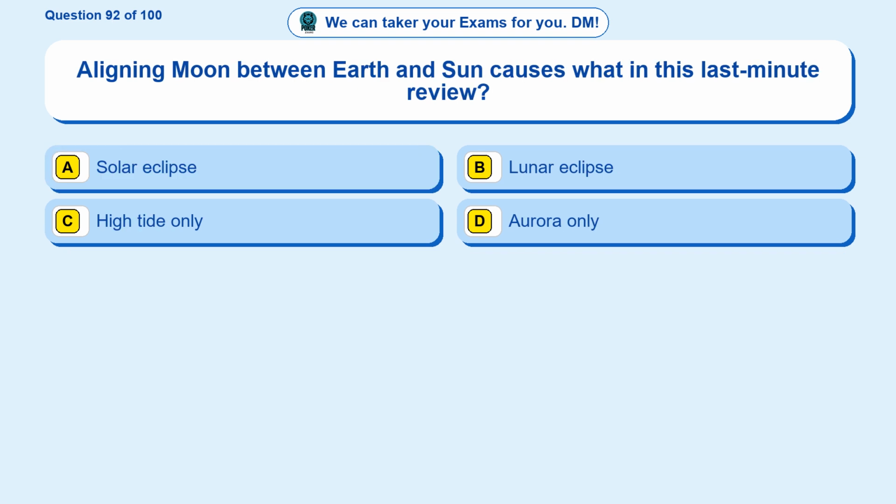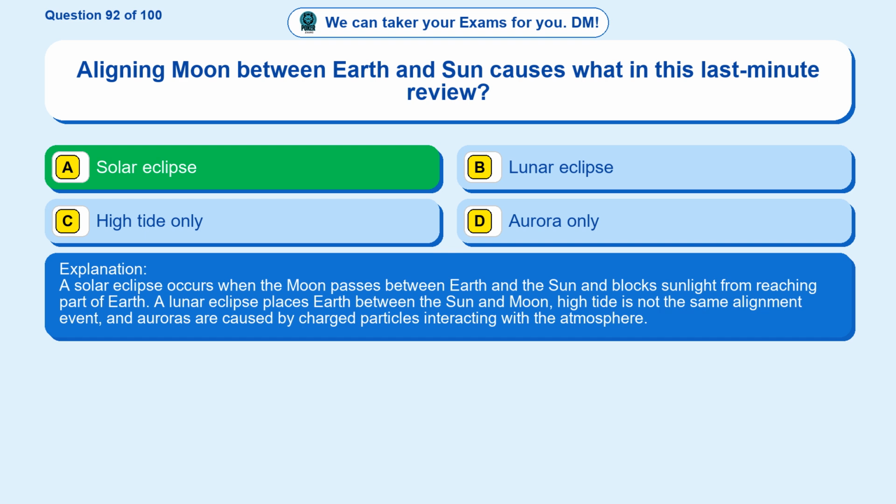Question 92. Aligning moon between Earth and Sun causes what in this last-minute review? Option A, solar eclipse. Option B, lunar eclipse. Option C, high tide only. Option D, aurora only. The correct answer is option A. Solar eclipse. A solar eclipse occurs when the moon passes between Earth and the Sun and blocks sunlight from reaching part of Earth. A lunar eclipse places Earth between the Sun and Moon. High tide is not the same alignment event, and auroras are caused by charged particles interacting with the atmosphere.